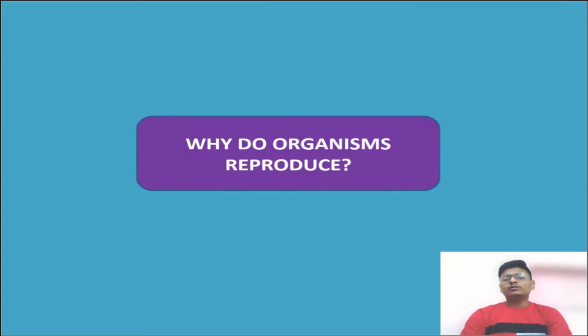Everyone got this? Then after this, a question arises: why do organisms reproduce? So the answer of this is, it is an essential part of life, though it is not necessary for maintaining the life of an individual.